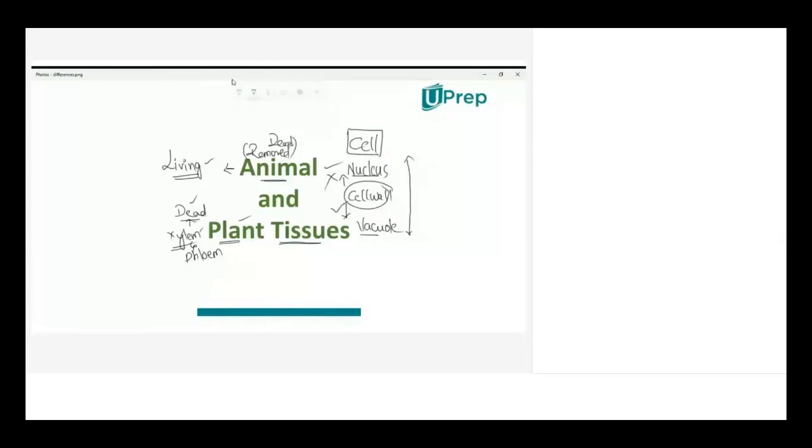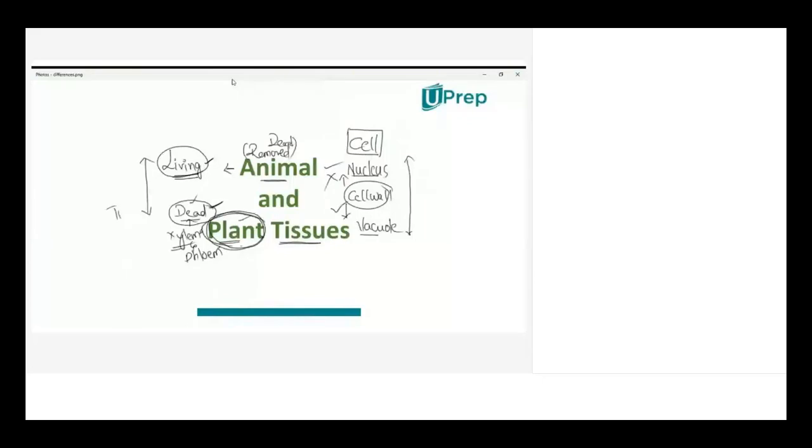The nature of tissue in plants is that most of the cells in plant tissues are dead, whereas all the cells in animals are living. That's another difference we can talk about. Then, other than these major differences, when you take the plant being a stationary one, it is an immovable organism. So here when we talk about plant, the cells or tissues in plant are in growing condition only at particular places.